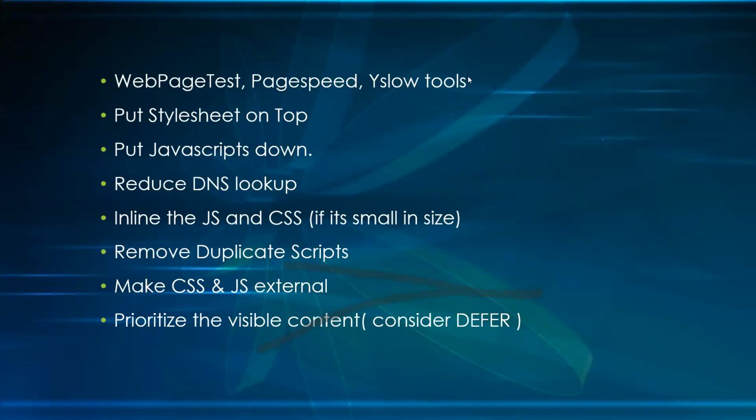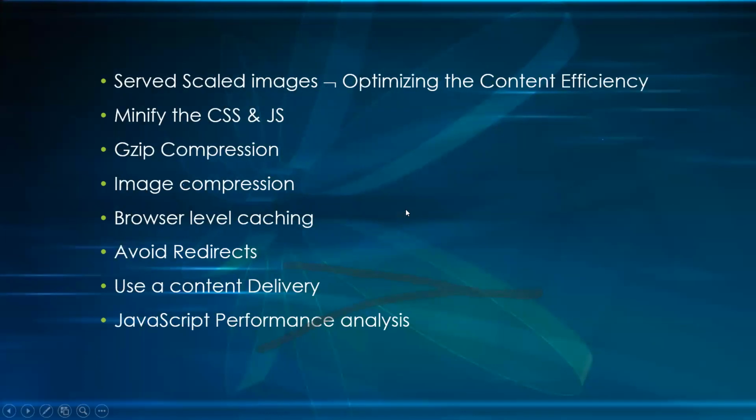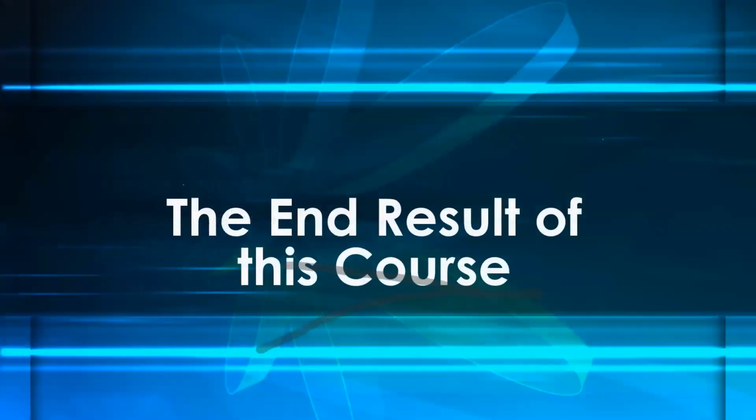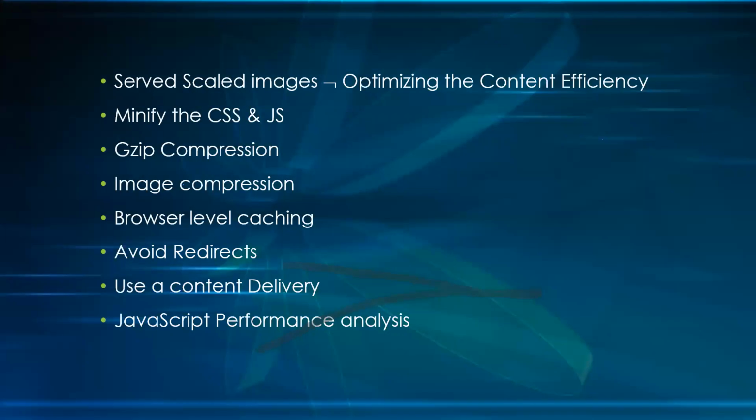You will not even have access to downsize or compress those images, but a separate report will be generated from GTmetrix. It will show you different tools on how to perform this client-side performance testing, like the Lighthouse Chrome plugin. The image compression, browser-level caching, avoiding redirects, all these things will be clearly explained.